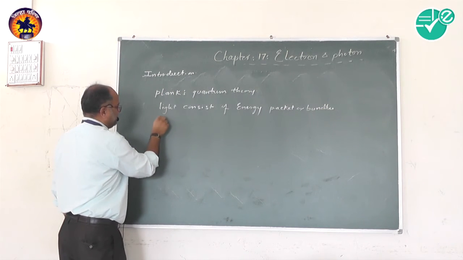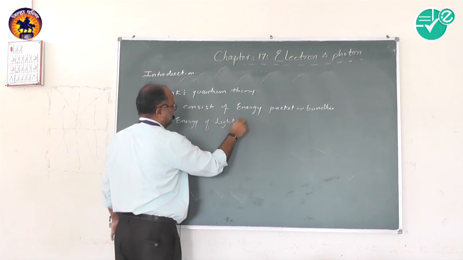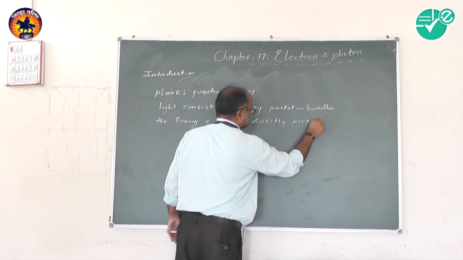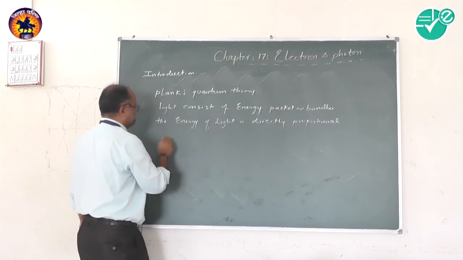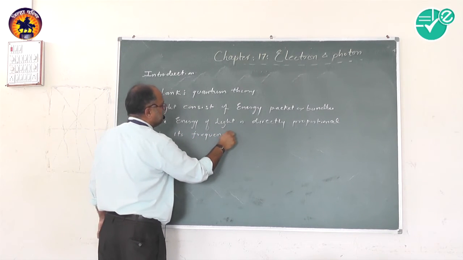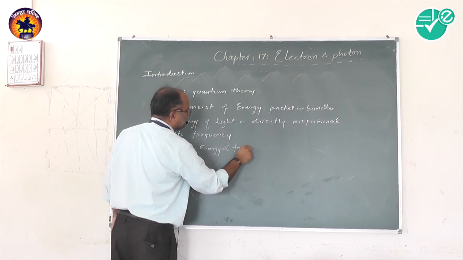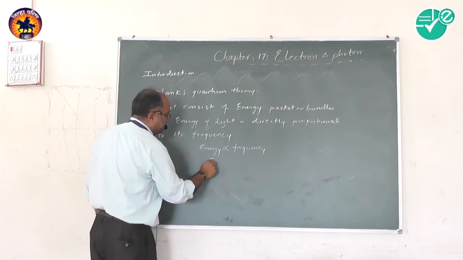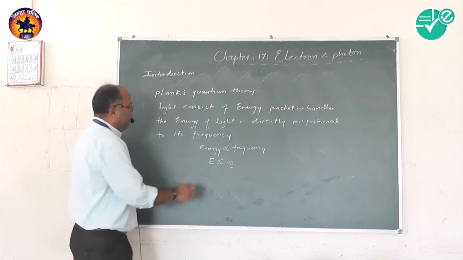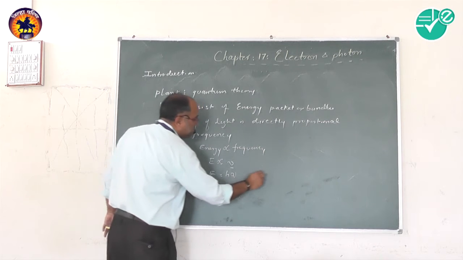The energy of light is directly proportional to its frequency. So E is proportional to nu, or E is equal to h nu, where h is Planck's constant.